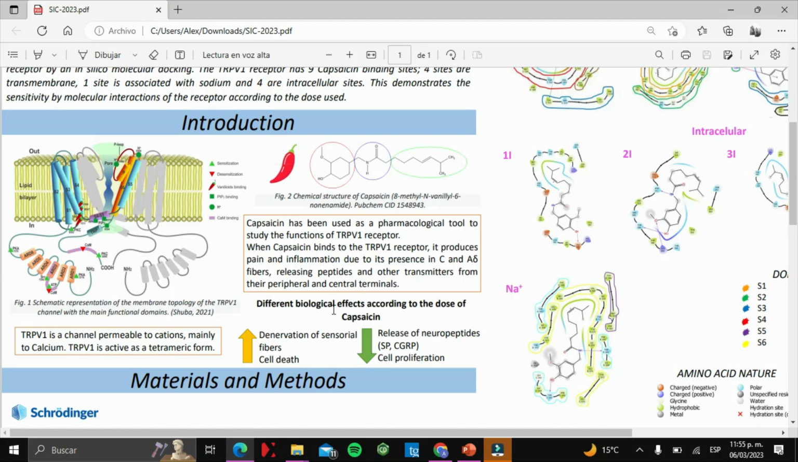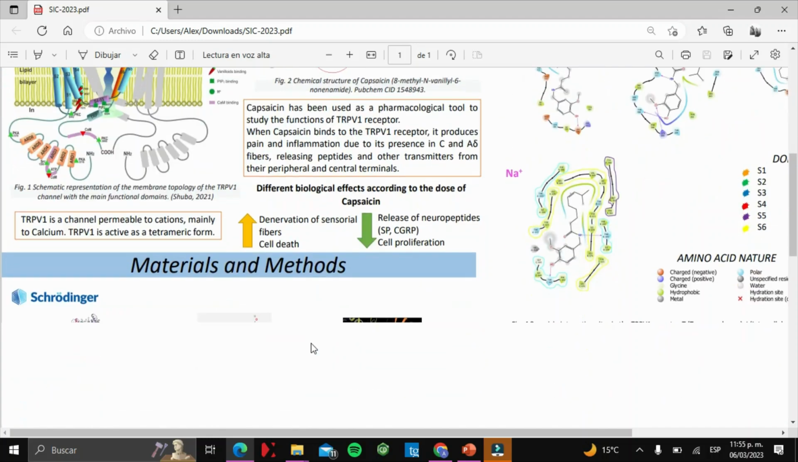Different biological effects according to the dose of capsaicin have been reported. At high doses, denervation and cell death, and at low doses, release of neuropeptides and cell proliferation. Due to the different biological effects observed, the objective of this work is to identify the capsaicin binding sites in the TRPV1 receptor by in silico molecular docking.